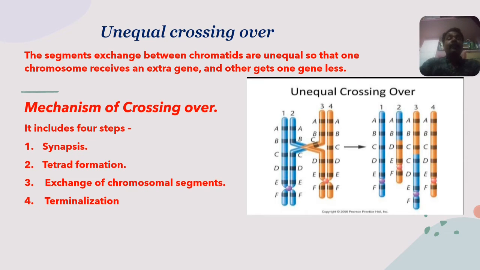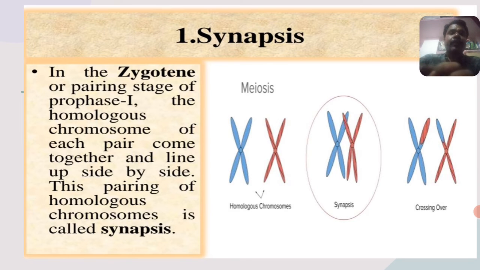Let us study how the mechanism of crossing over takes place. The mechanism of crossing over includes four different steps. One is synapsis, another is tetrad formation, the third is the exchange of chromosomal segments, and lastly terminalization. Let us study them one by one. The first one is synapsis.